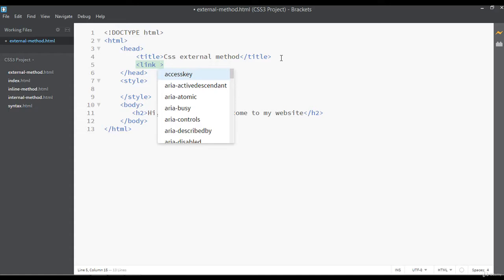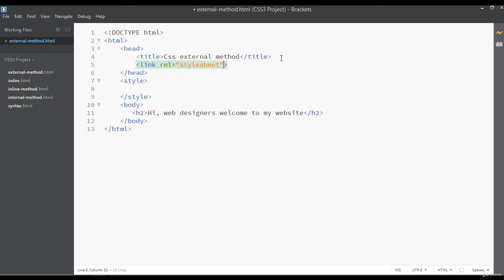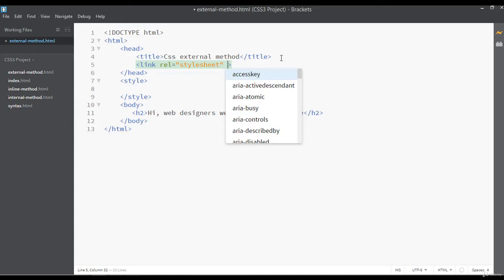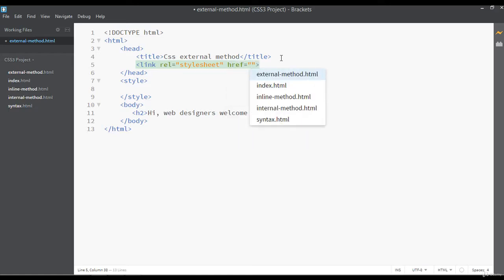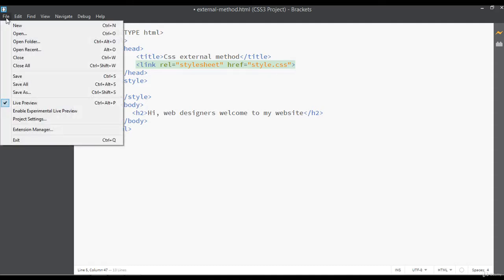So link is a single tag, and here we will apply rel, the relationship. You can say stylesheet. This means the type of file. We're going to link a CSS file as a separate file, so the type of CSS file is stylesheet. And here you can say href, hypertext reference. We're going to create another file, style.css, just style.css.